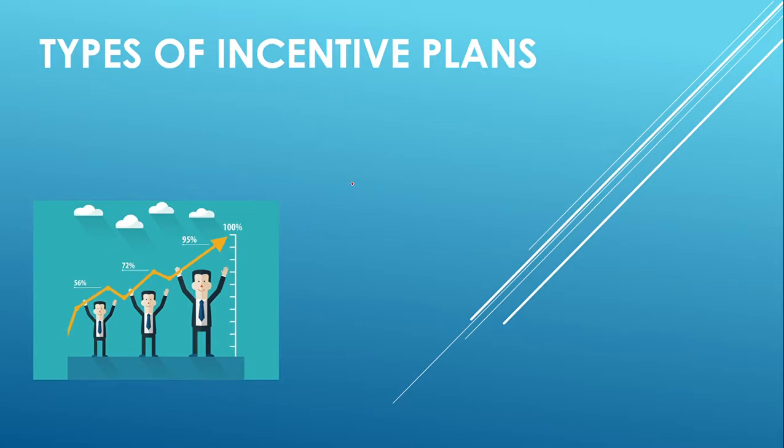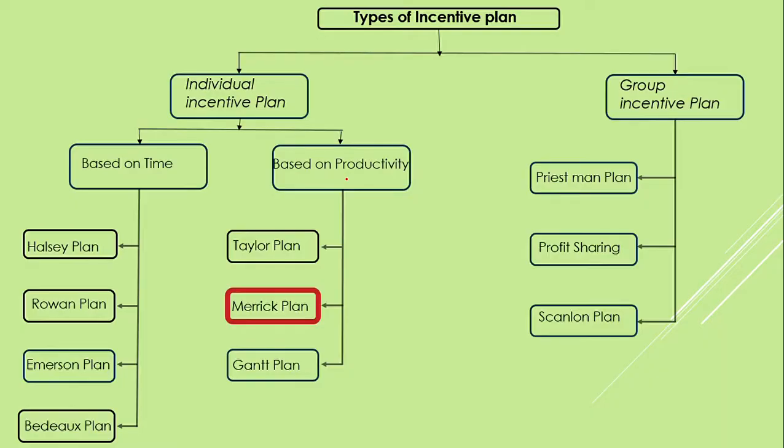Hello friends, today we are going to study another type of incentive plan which is based on productivity, that is merit plan. This merit plan is used in most organizations nowadays as companies are moving from time based incentive to production based incentive.